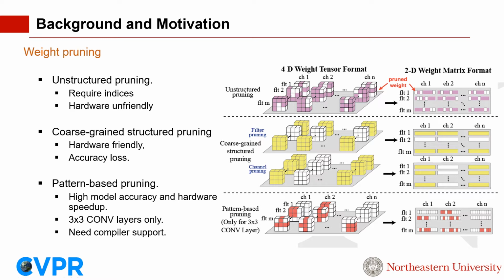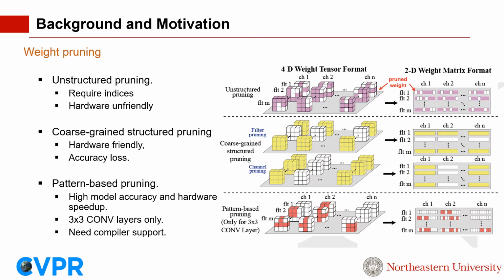To overcome the limitation of unstructured pruning, coarse-grain structured pruning has been studied in many works. As shown in the second row of the figure, it removes whole filters or channels in the model. The pruned model still retains a network structure with high regularity, which can be utilized by the hardware. But the downside is the obvious accuracy degradation from removing whole filters or channels, which limits the model compression rate.